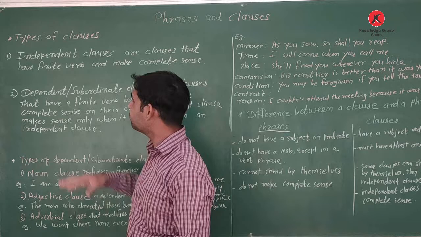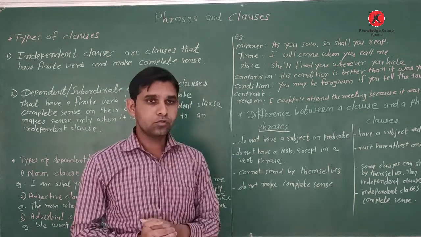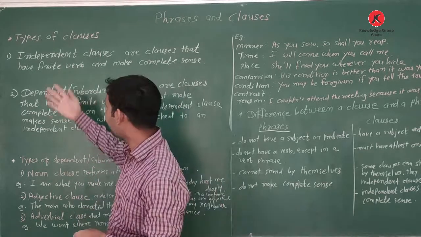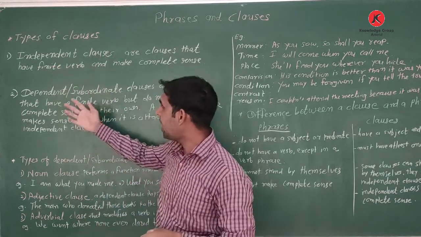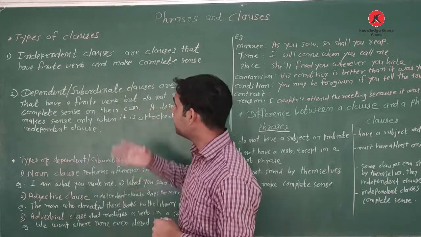So now comes the types of clauses. We already discussed the difference between clauses and phrases. Now let's talk about the types of clauses. There are mainly two types: independent clause and dependent or subordinate clause. So what is an independent clause?